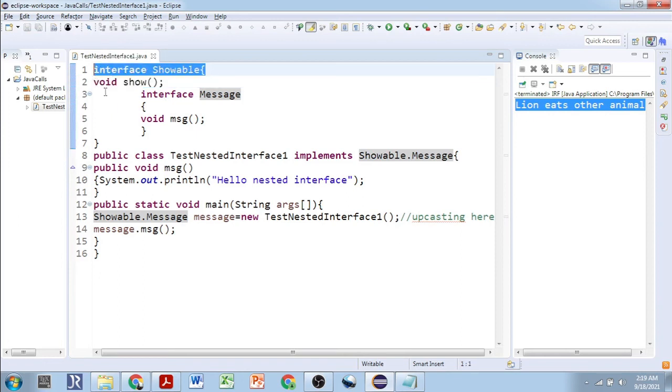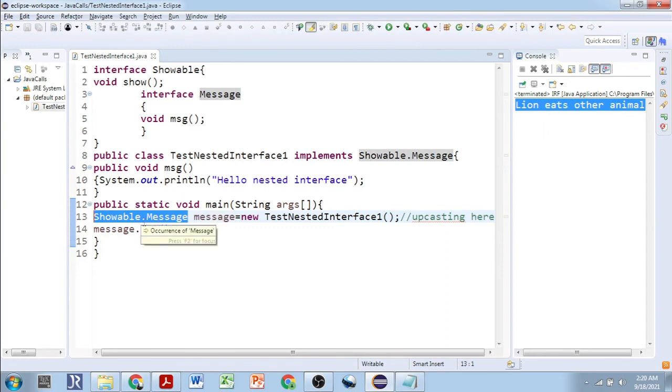Yes, now we are creating the reference variable of the interface Message by telling the compiler that Message resides inside another interface, Showable. New TestNestedInterface1, because you can create the object of the class only, not of the interface.